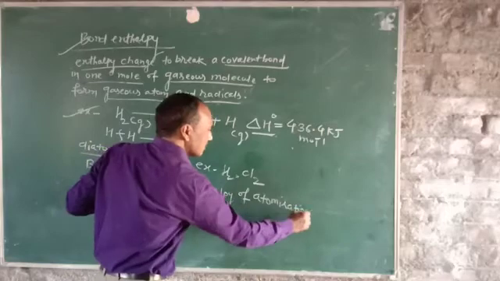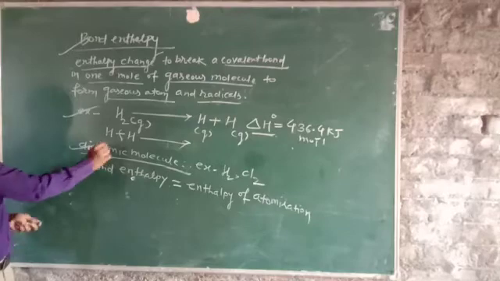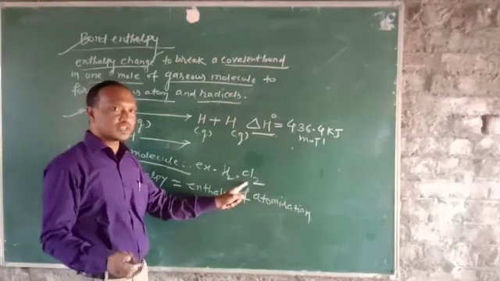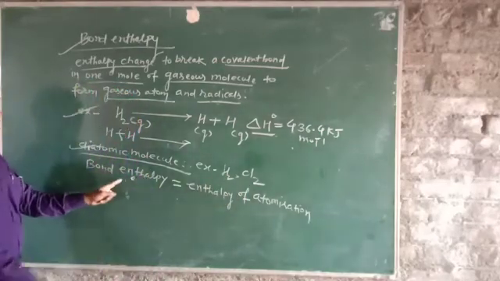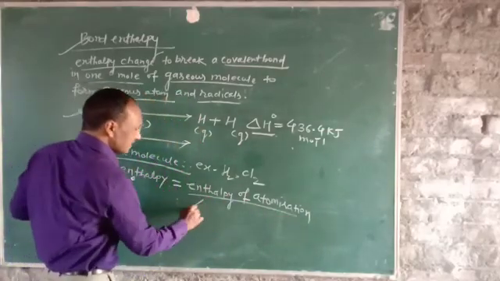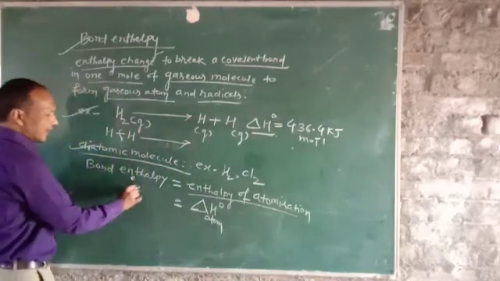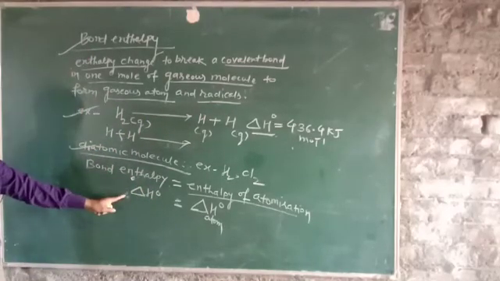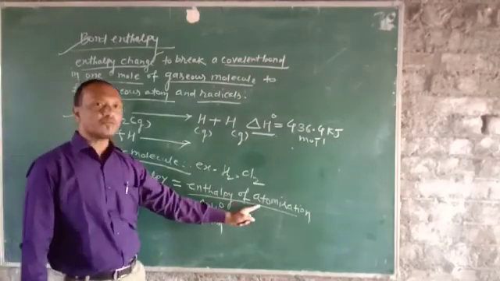Enthalpy of what? Atomization. We have seen the bond enthalpy for diatomic molecules only, having 2 atoms, for example H2 and Cl2. For a diatomic molecule, the bond enthalpy is always equal to the enthalpy of atomization, and this is delta H naught, the bond enthalpy.